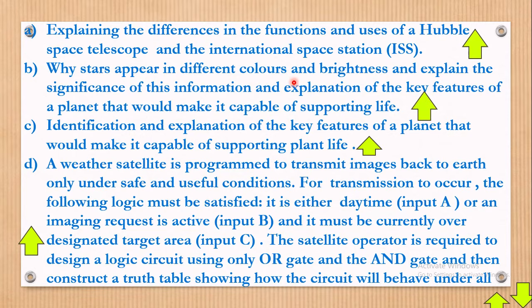Why does that happen? Anyway, and brightness. Explain the significance of this information and explanation of the key features of a planet that would make it capable of supporting life. Yeah, we always have those six features which make a planet able to support life, just like our planet Earth. Okay, but see, identification and explanation of the key features of the planet that would make it capable of supporting plant life.